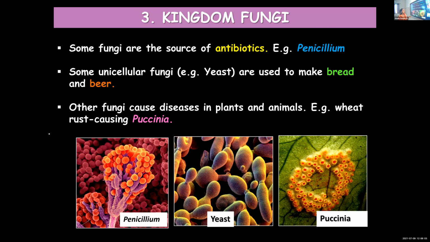They are helping the production of antibiotics. They can be used in the production of beverages and also in the production of bread and cakes. In the baking industry, it is widely used because they can bring about fermentation. Even at home, we make use of yeast in preparing wine, appam, etc. And some of them cause diseases in plants and animals. One example is Puccinia, which causes rust in wheat.